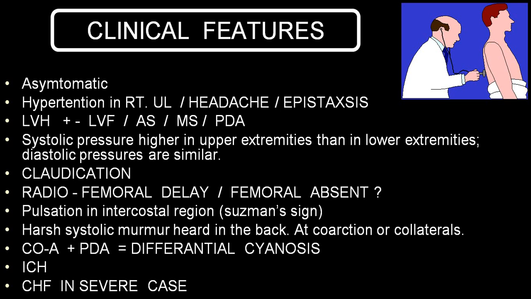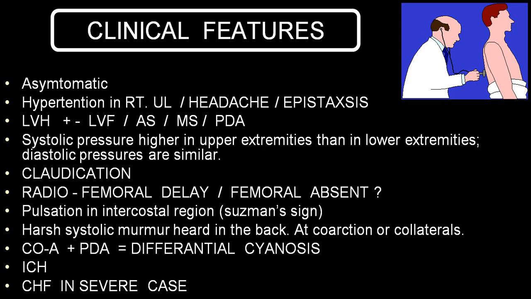In the variety which we call postductal, by and large the PDA is closed, or we call it ligamentum arteriosum. Now intercostal blood vessels in these conditions are markedly dilated, with increased collaterals. So that will give rise to pulsation in the intercostal artery. That we call the Suzman sign.